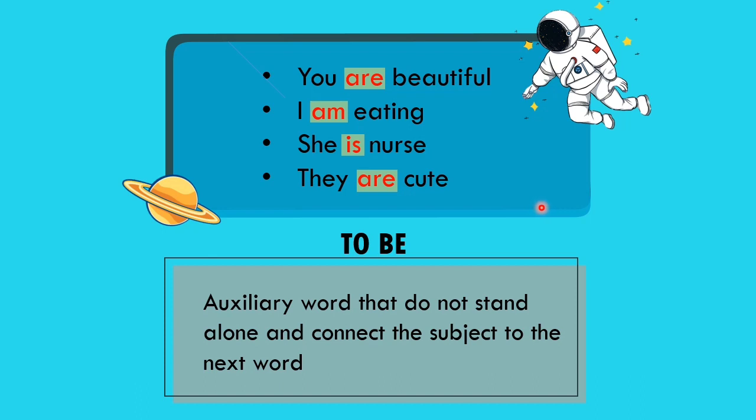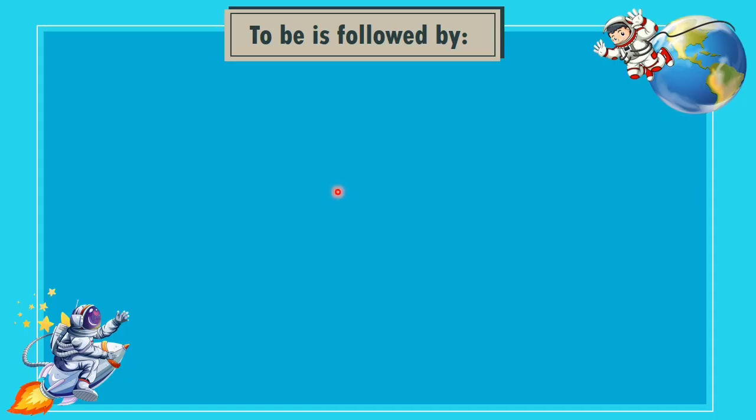Let's look again at the sentences above. Between you and beautiful, I and eating, she and nurse, they and cute, there is to be that separates them. Between you and beautiful, there is to be are. Between I and eating, there is to be as well, as with the others. After discussing the meaning of to be, now we will discuss the use of to be.